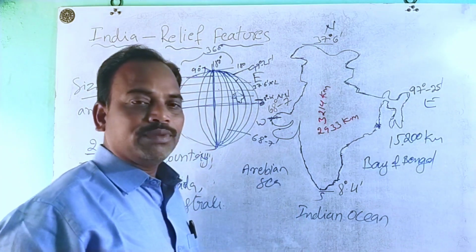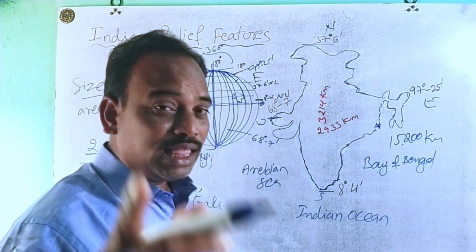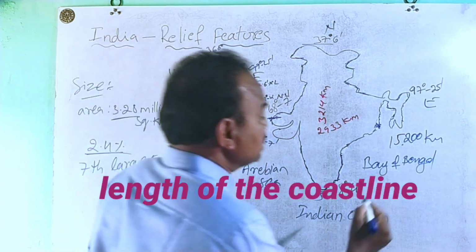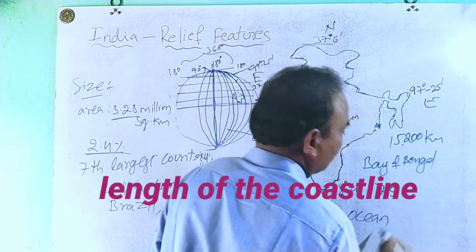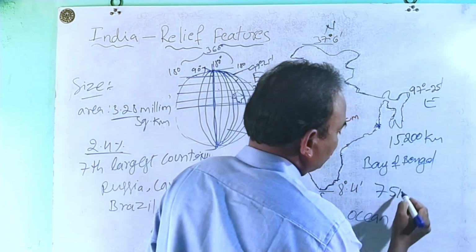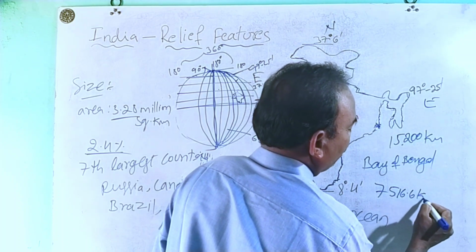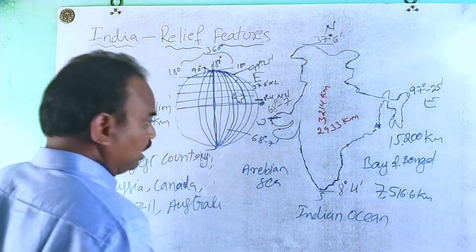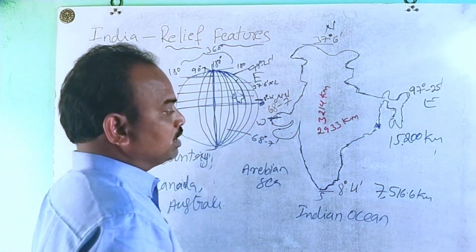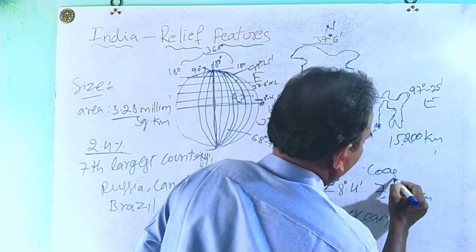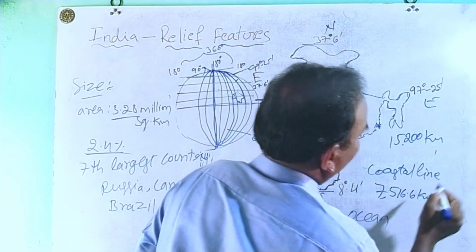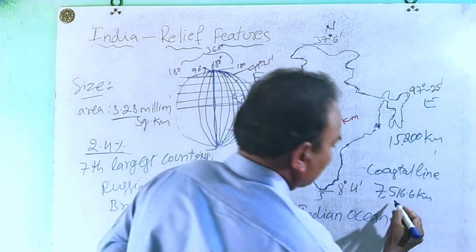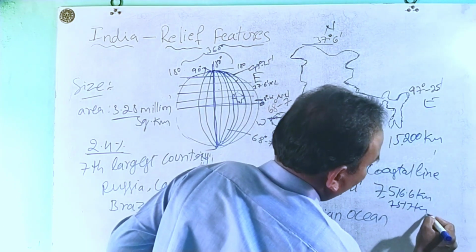At the same time it has a coastline. The length of the coastline of our country, the length of India's coastline is 7,516.6 kilometers, nearly 7,570 kilometers.